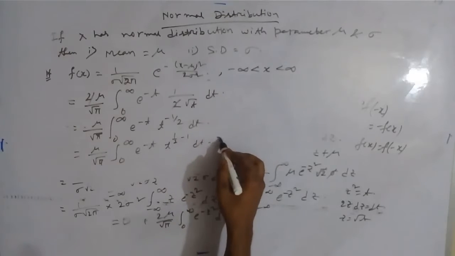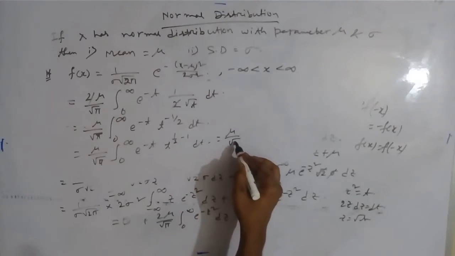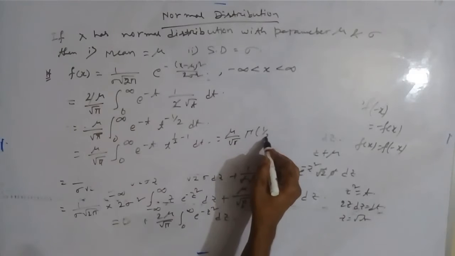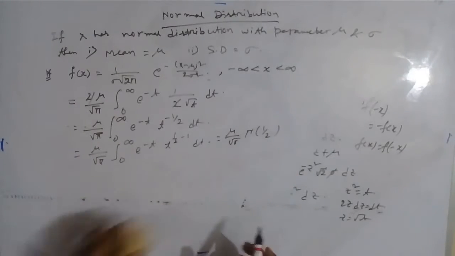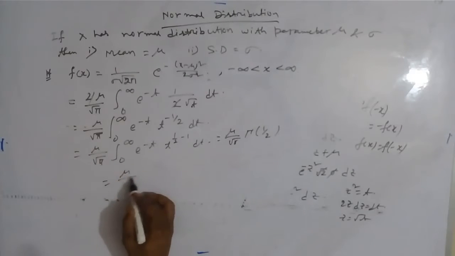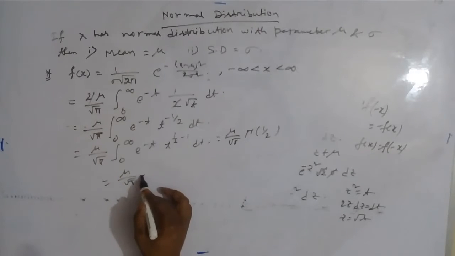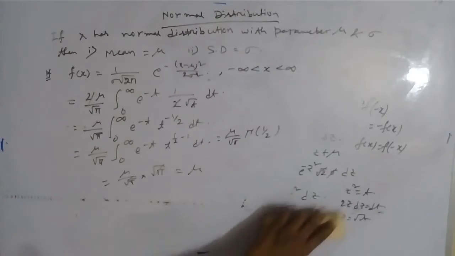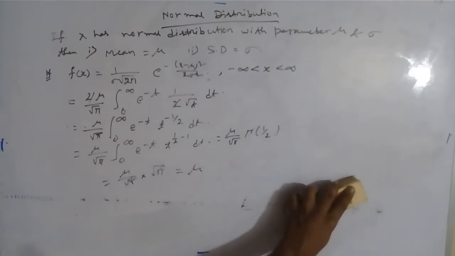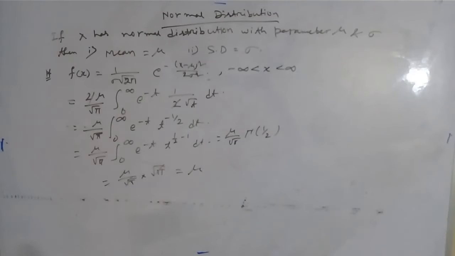So it is mu by root pi gamma half, and we know that the value of gamma half is root pi. So mu by root pi into root pi is cancelled out, so mu. So the expectation or mean of the normal distribution is mu.